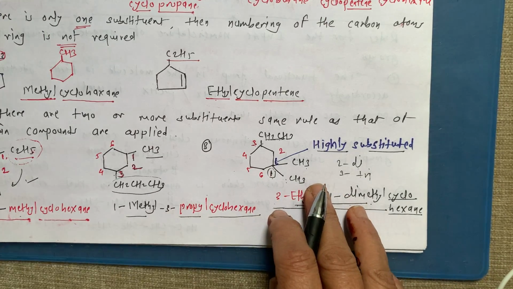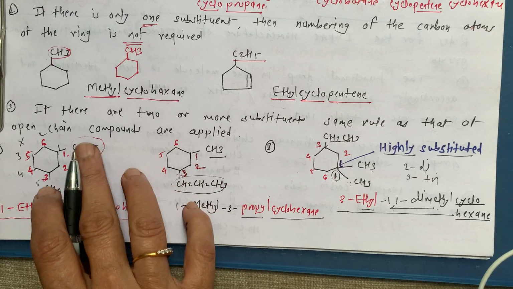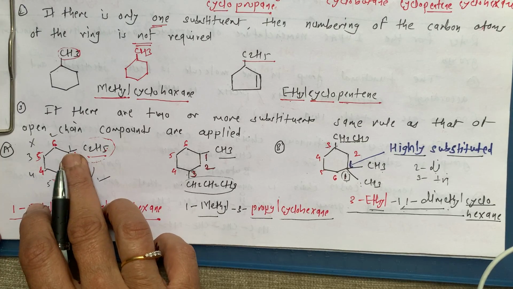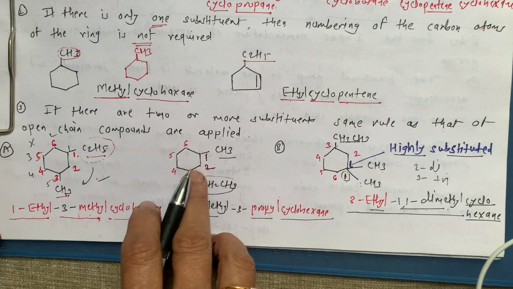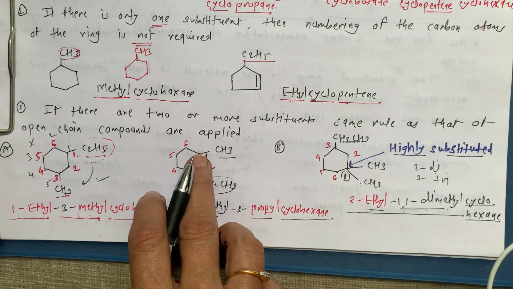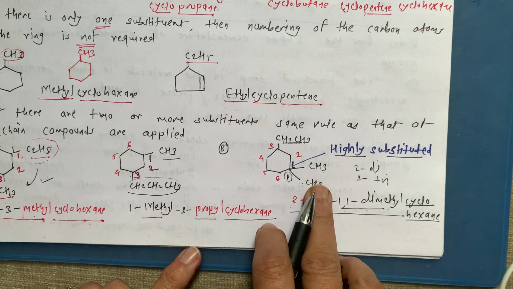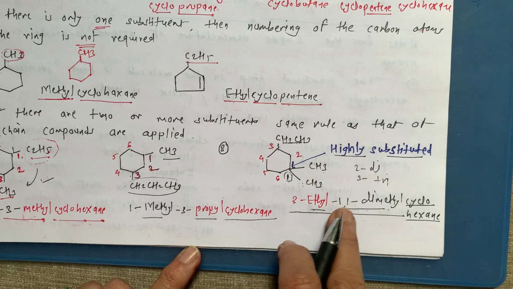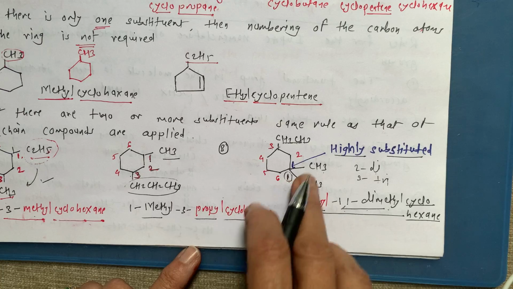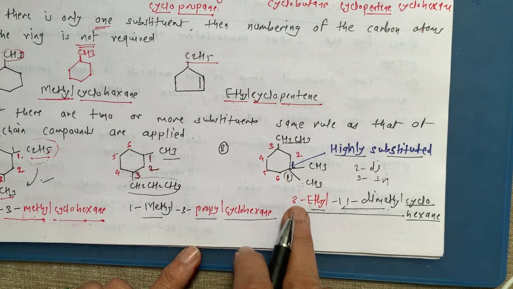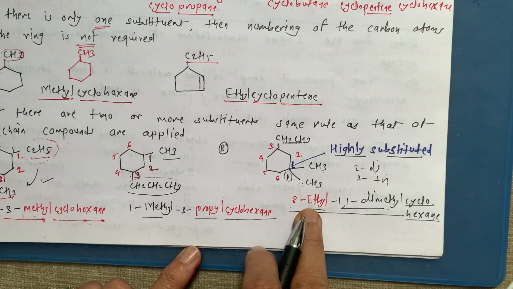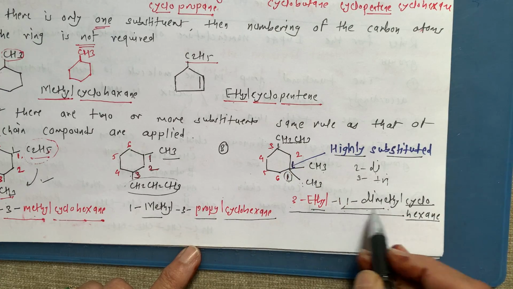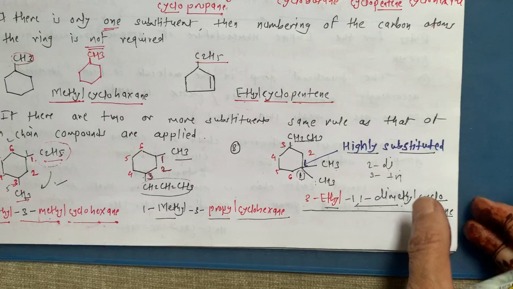Remember this very well. Alphabetical order is the same like an open chain compound. You have to give preference to which comes first in alphabetical order. So here it is number 1 to the ethyl group. As in comparing between methyl and propyl, methyl will have number 1, but when it is highly substituted, then you have to give number 1 to the highly substituted position, but only the writing is in alphabetical order, and whatever the number it will come you have to write over here. So this ethyl group is on the third carbon, so 3-ethyl, while for this highly substituted we have to start from here. So this is number 1. So this is 3-ethyl-1,1-dimethylcyclohexane.